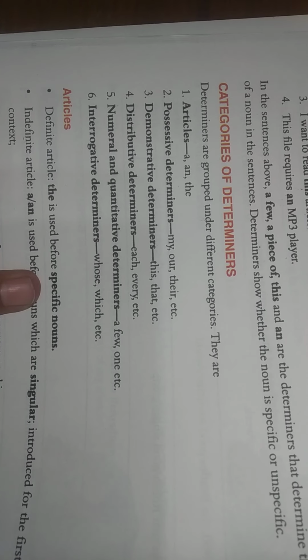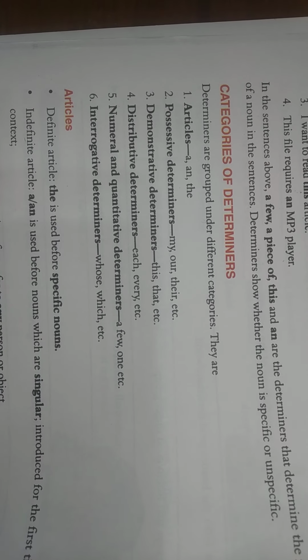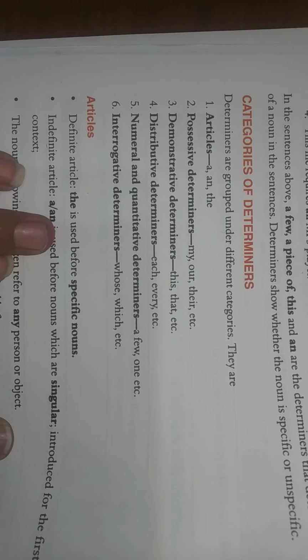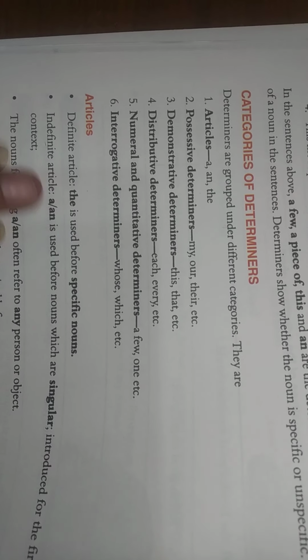If we are talking about the same thing again, then we use the, or if we are talking about something specific or particular, then also we use the. There are many other rules, but this is one of the main.